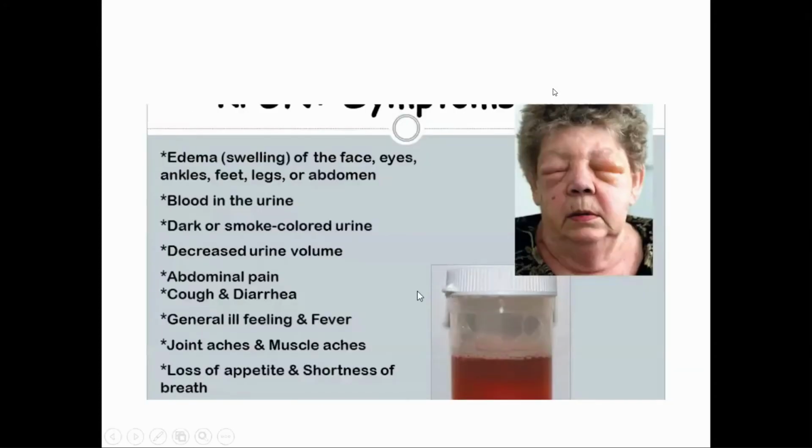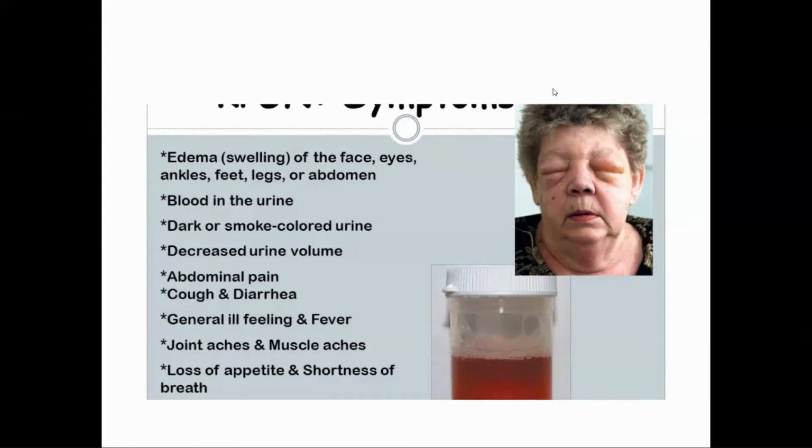So you can see the slide of this picture, facial puffiness. Here you can see the typical facial puffiness. The patient is elderly, more than 60, with some comorbidities, typically presenting with periorbital edema and cola colored urine, with a recent history of skin or throat infection. Other clinical features included decreased urine volume, that is oliguria. There can be some abdominal pain, diarrhea, cough, general illness, like the patient is not feeling very well. There can be fever, joint aches, muscle aches, shortness of breath, loss of appetite. But these are non-specific clinical features.